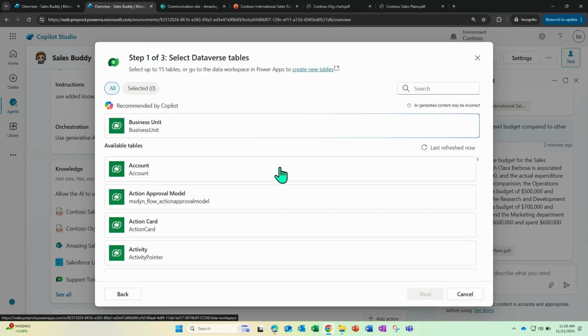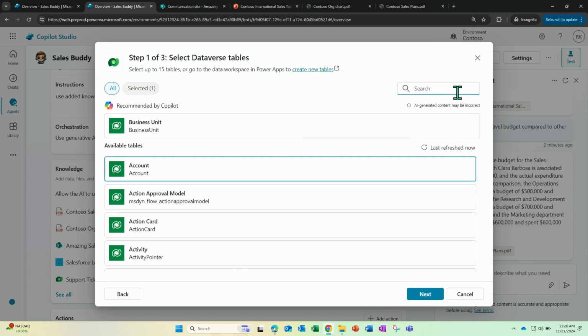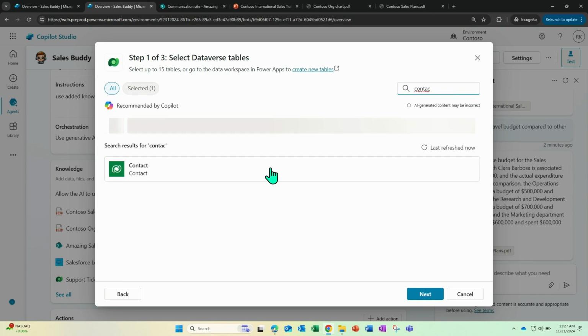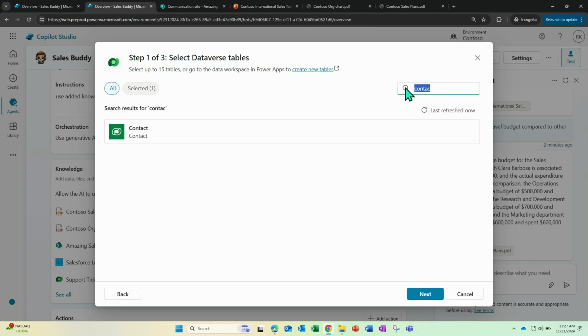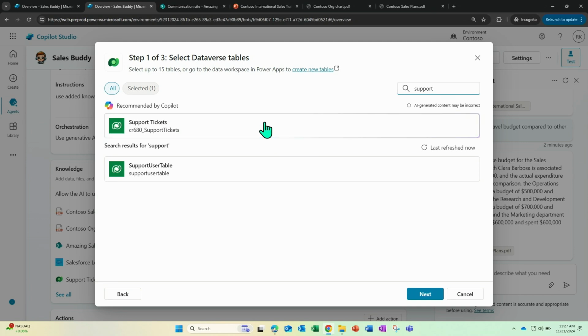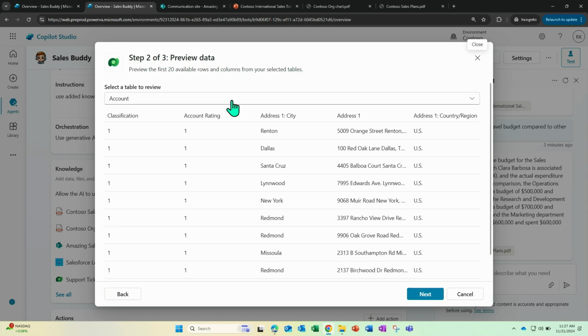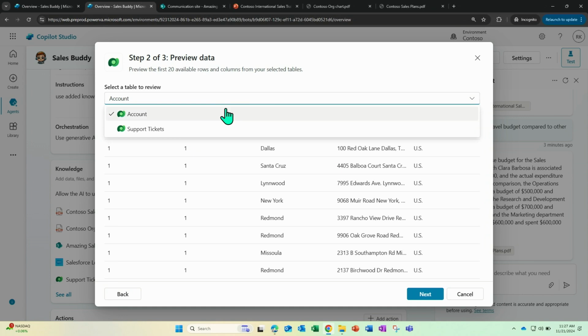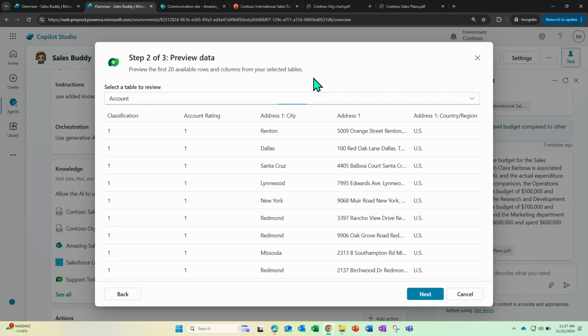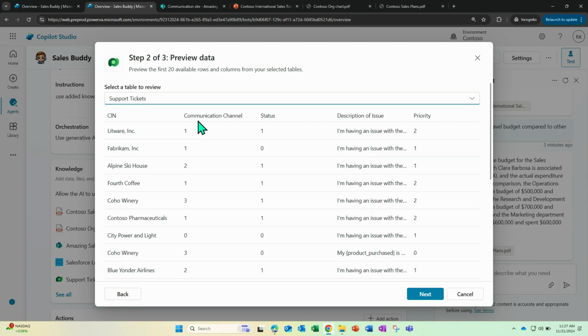I'm going to add account, I'm going to add contact, because these are very important for any support information. I'm going to add support. So I can see the list of selected tables here. Then when I click on next, I'm able to see a preview of the table. So it essentially gives you a shape of the data that will be added as knowledge. So I can just filter for different tables that I have selected. So you get a sense of, okay, what kind of data will be added, right?